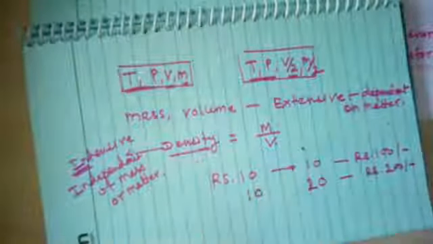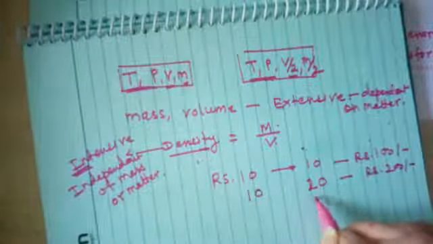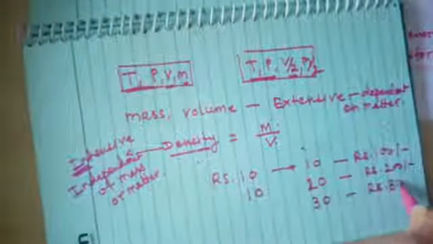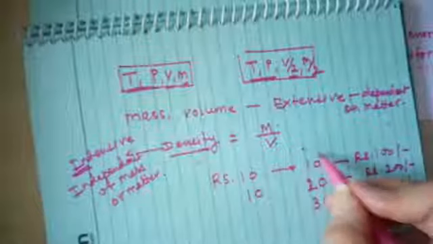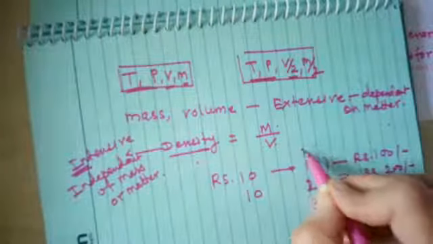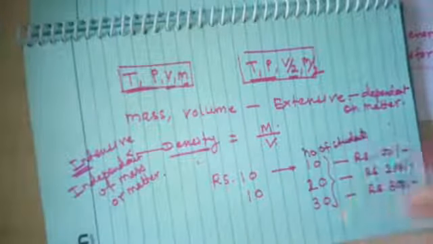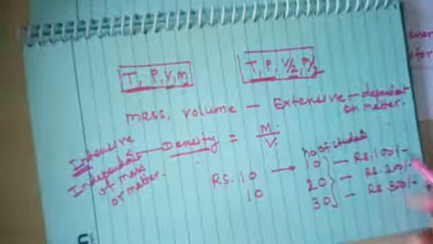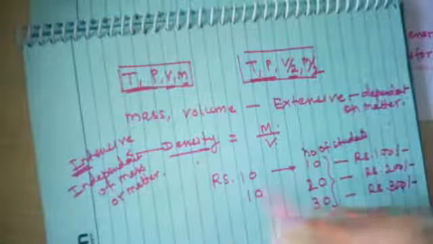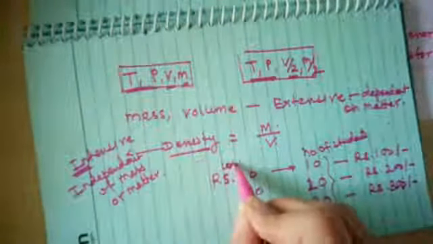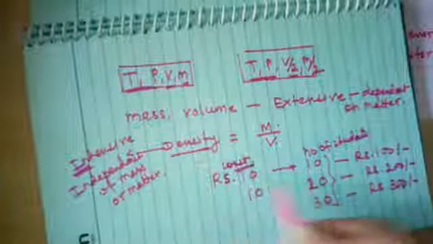This would remain the same. Again, if you make this 30, it would become 300, because you are changing the number of students here. Accordingly, this will go on changing, 100, 200 and 300, but mind well, this 10 rupees you are keeping as a constant.